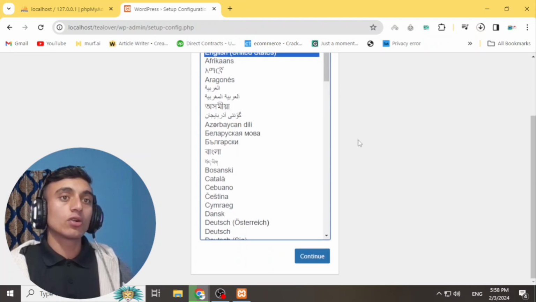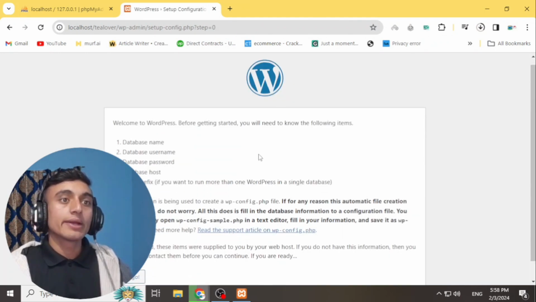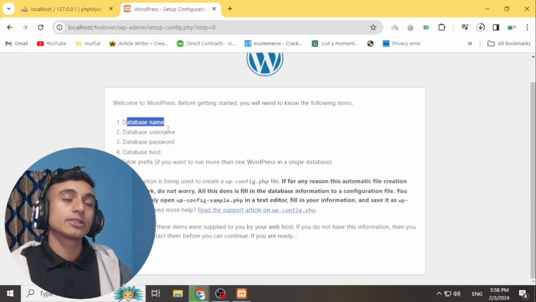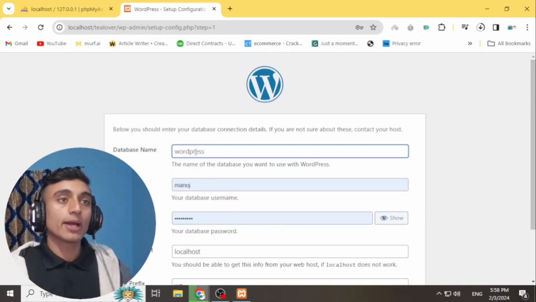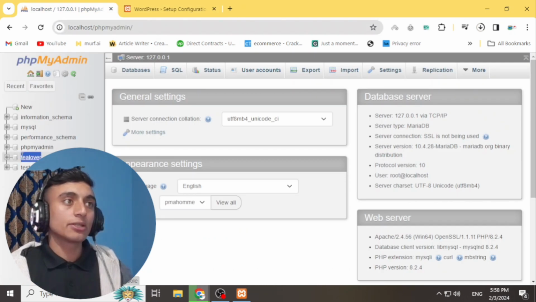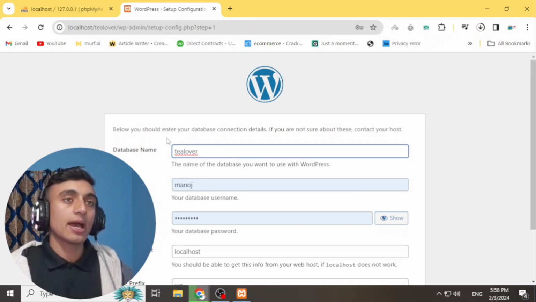Finally, you have to scroll down. Please choose the language as English. Now here you have to provide your database name, username, and password. Okay, so please go for let's go. Now please provide your database name. We have created the database name as tlover. Copy this database name. Here you have to provide this database name as we have kept.